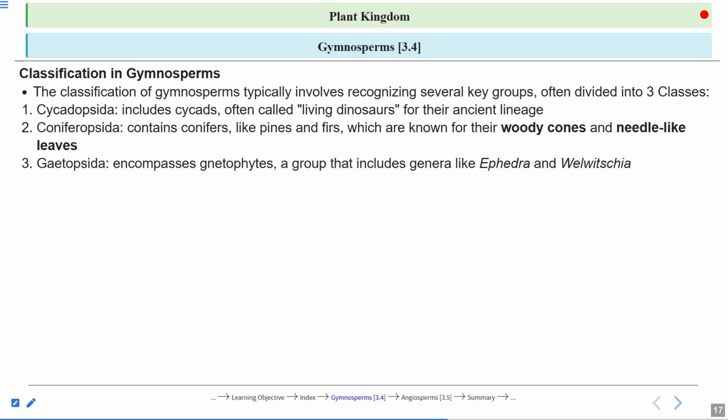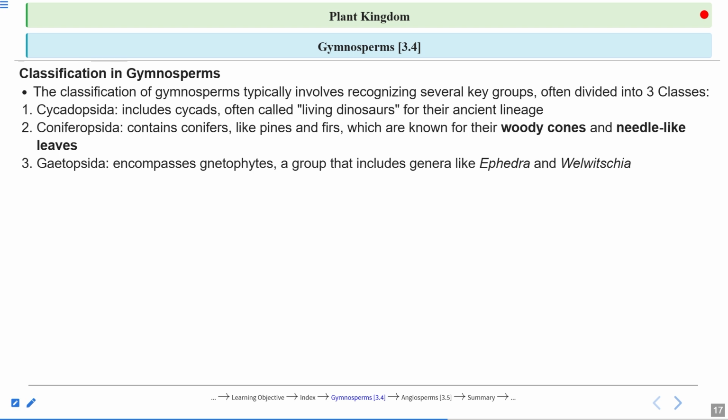Coniferopsida, as the name suggests, coni, means the plants that form cone-like structures. They contain conifers like pinus and firs. Pines and firs are the examples. These are the names of common trees, pines and firs, which are known for their woody cones and needle-like leaves. Okay, so this is one of the classes, Coniferopsida.